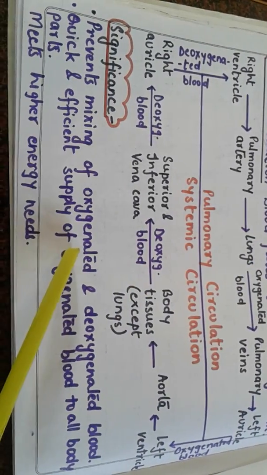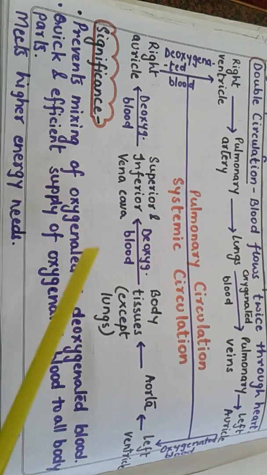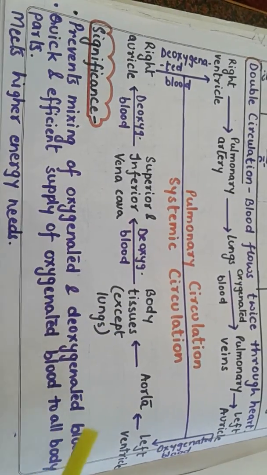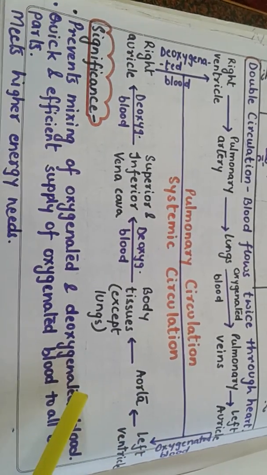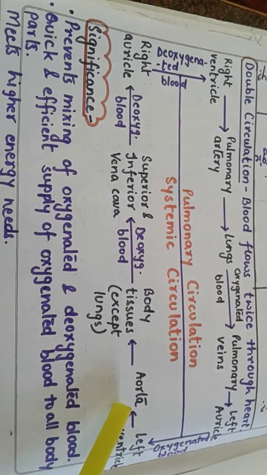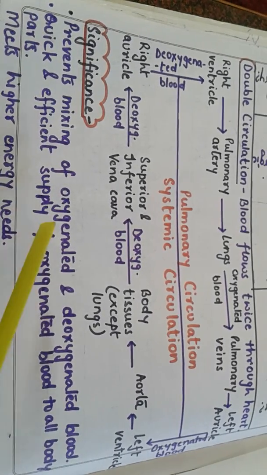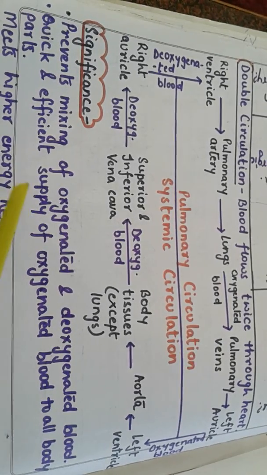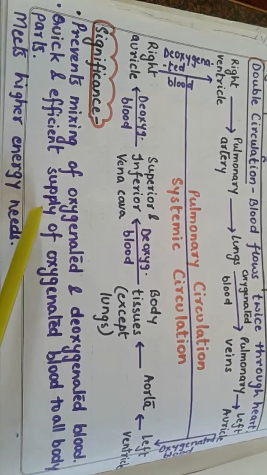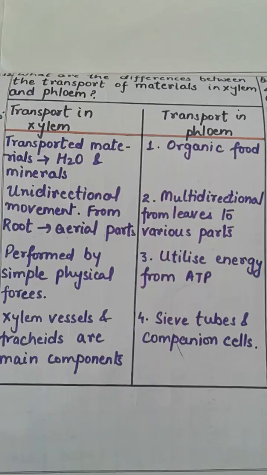Now what is the significance of this double circulation? First, it prevents the mixing of oxygenated and deoxygenated blood. When there is no mixing of these kinds of blood, we'll get more oxygen. So it is a quick and efficient supply of oxygenated blood to all the body parts, and in these cases we'll get higher energy. So the organisms which require higher energy have this double circulation.